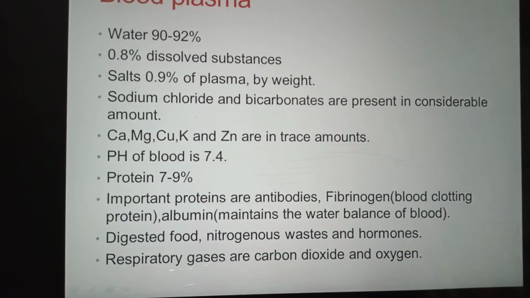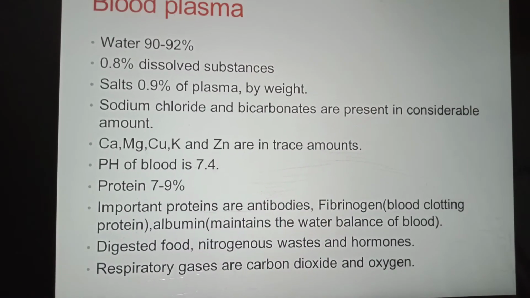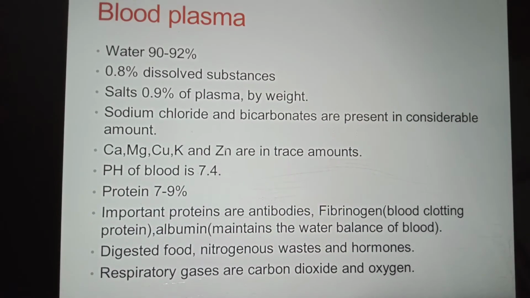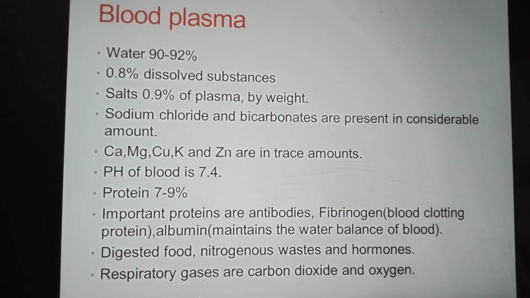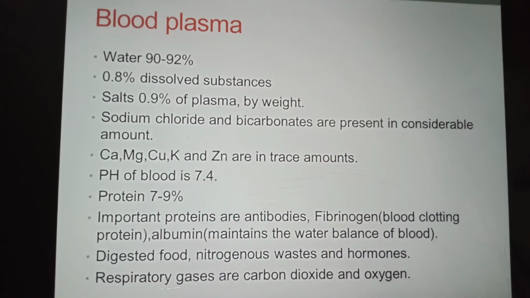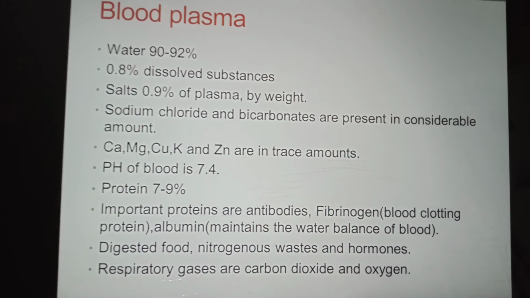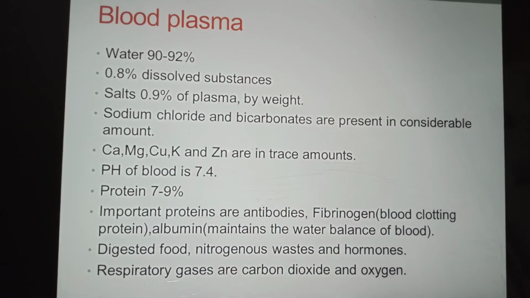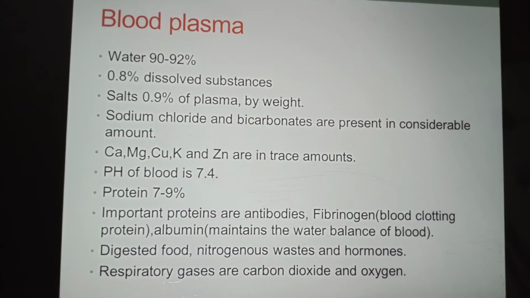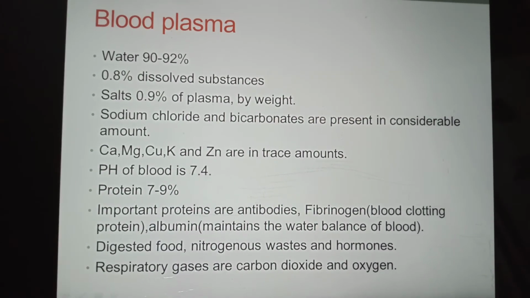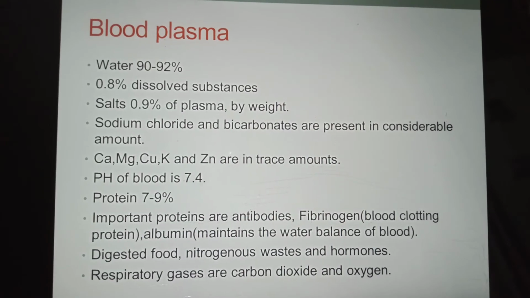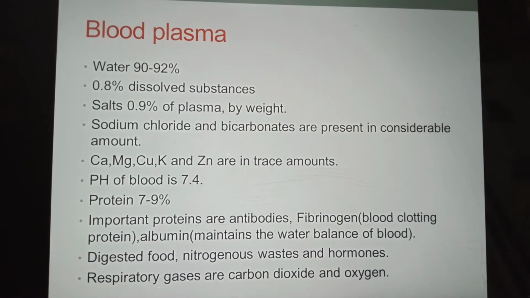Protein is 7 to 9%. Important proteins are antibodies, fibrinogen, a blood clotting protein, and albumin that maintains the water balance of blood. Plasma also carries digested food, nitrogenous wastes, and hormones. Respiratory gases are carbon dioxide and oxygen. All of these are present in blood plasma, and I have discussed their percentage.